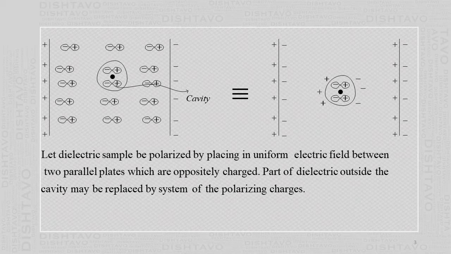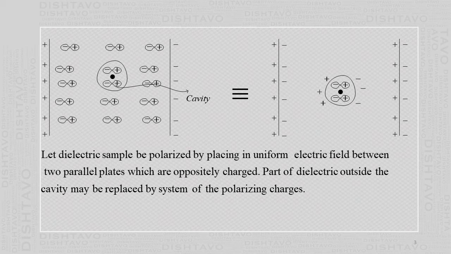Then, as I mentioned earlier, a spherical cavity is made inside the dielectric, and all the molecules were removed, and one by one the molecules were put back except at the center, where you have to find the electric field, which is called the molecular field. At this space earlier one molecule was there. Then next what we do is